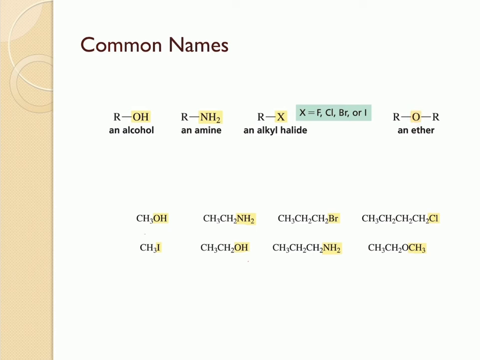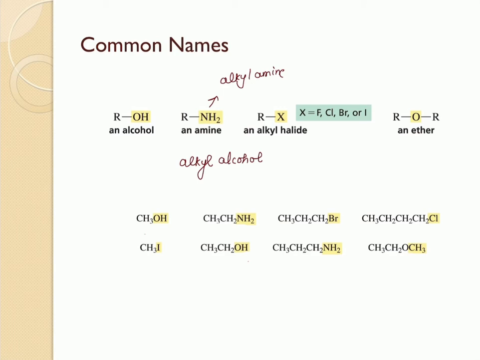Let's see if we can find the common names for these molecules. The common name is going to be alkyl followed by the name of the functional group. So here the functional group is an alcohol. So basically it's going to be represented as alkyl alcohol. And this one should be alkyl amine. And this one should be alkyl halide. Okay, let's write down the names for these molecules.